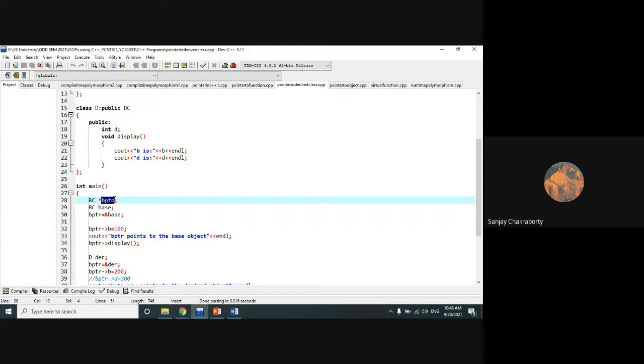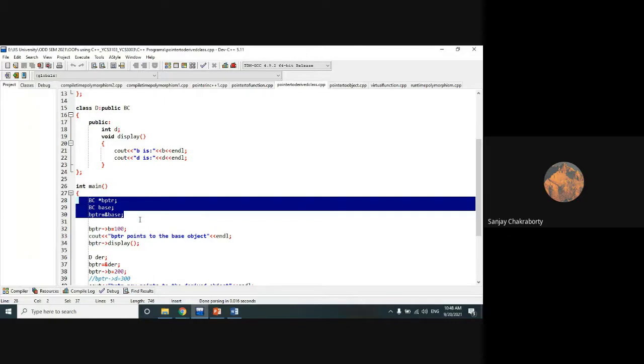So first we have declared the pointer bptr of this class BC, and in the next line we have declared the object base of this class BC. And here we are storing the address of the base object into the bptr pointer of that class. Is it clear to everyone?